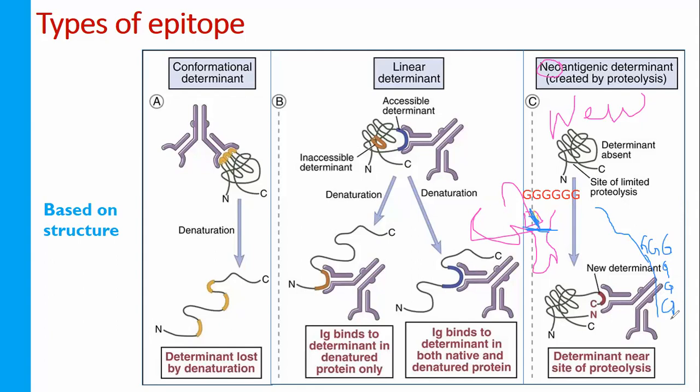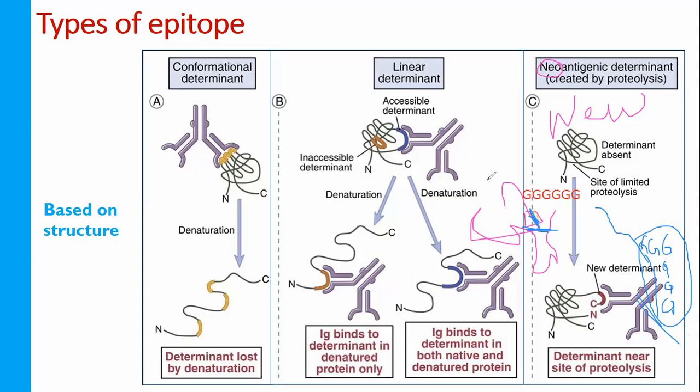Now it can be treated as an epitope. Initially there was no epitope because these 6 were present inside. Due to proteolytic cleavage, a new antigen determinant has formed. That's why it is called a new antigenic determinant.